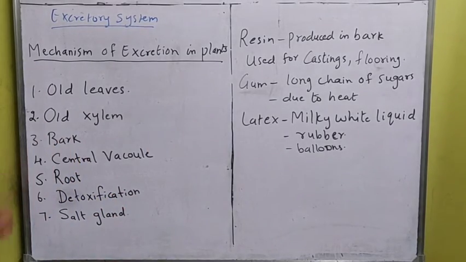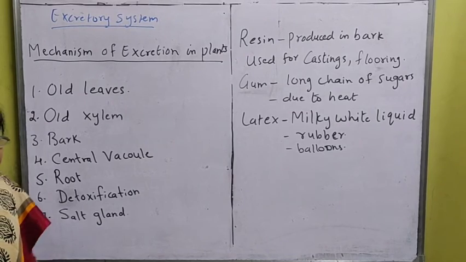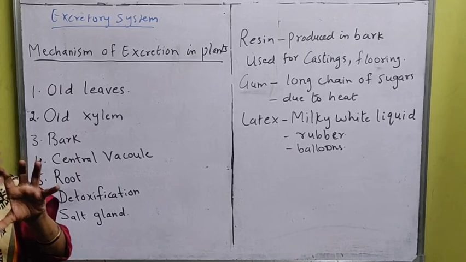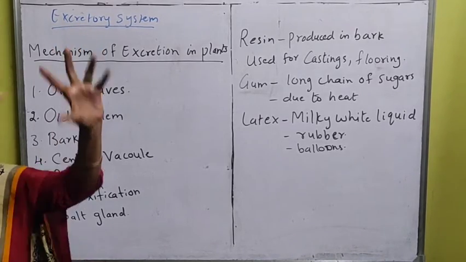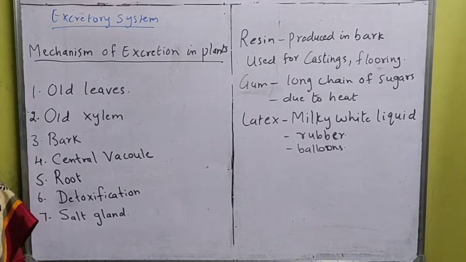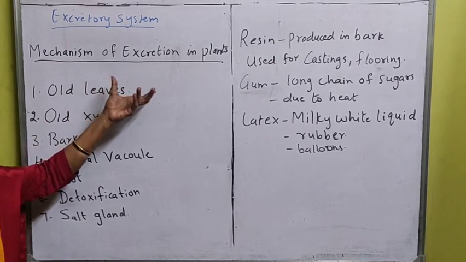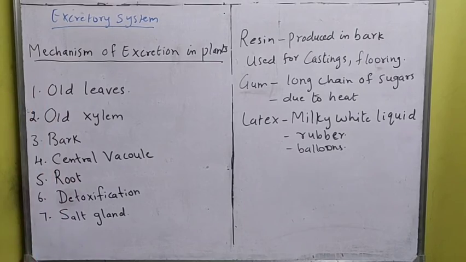Then we have the bark. Bark is also a very important part of the plant. The delicate part of the stem is protected by a hard covering on the stem, and that covering is called the bark. That bark also stores the unwanted, what to call it, waste. So it is also a type of excretion in plants.